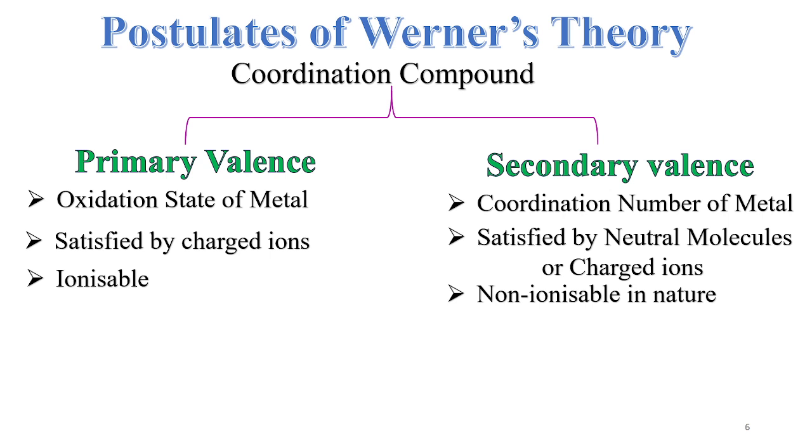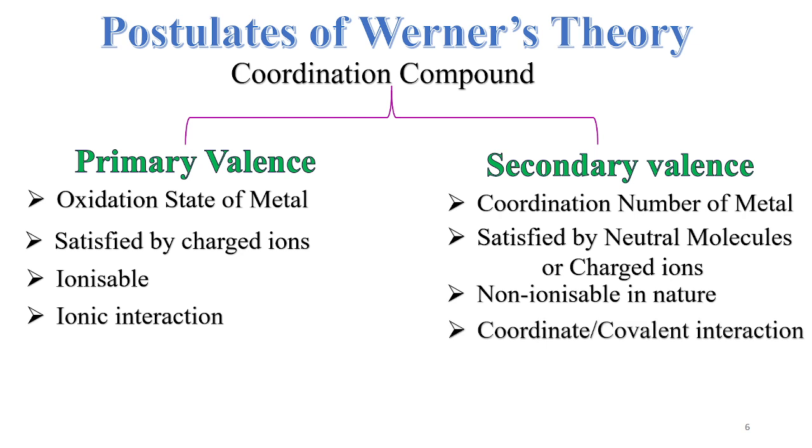Why is primary valency ionizable in nature? Because it is linked with the coordination sphere or the central metal by ionic interaction. We all know ionic interaction means they can be ionized in solution. But for the secondary valency, the ligands are linked with the central metal by a coordinate bond, and we all know a coordinate bond is one type of covalent bond. That's why they will not be ionized.